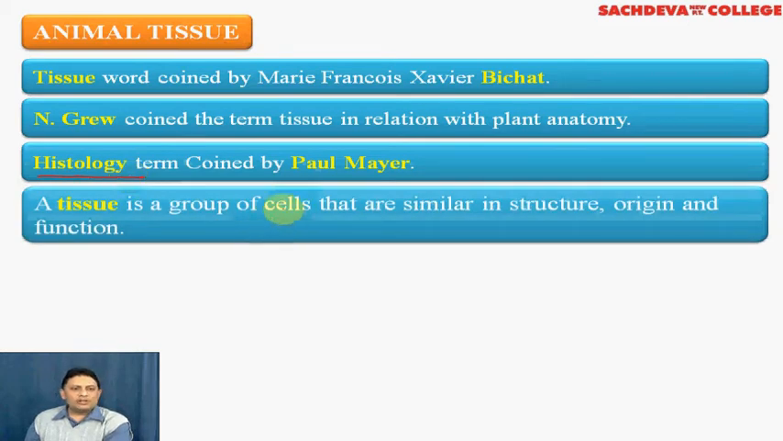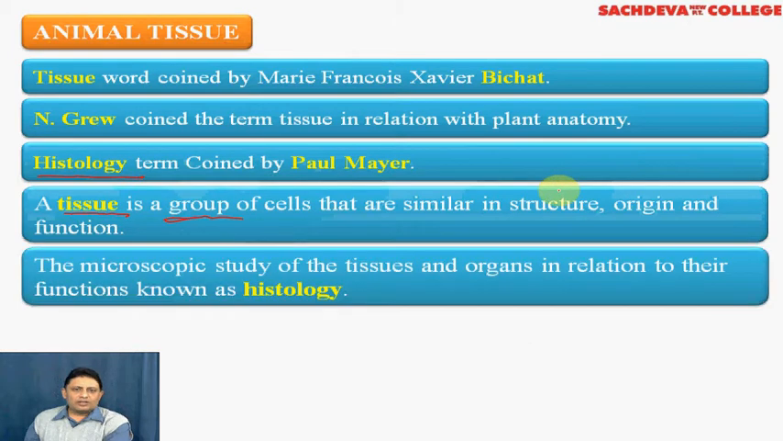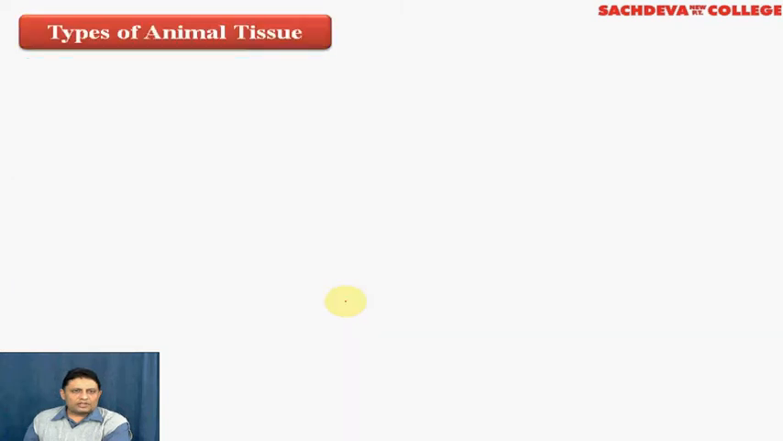Coming to definition of tissue. Tissue can be defined as a group of cells which are similar in structure, origin and function. So you have to remember it is a group of cells which are similar in structure, origin and function. The microscopic study of tissue and organs in relation to their function is known as histology.